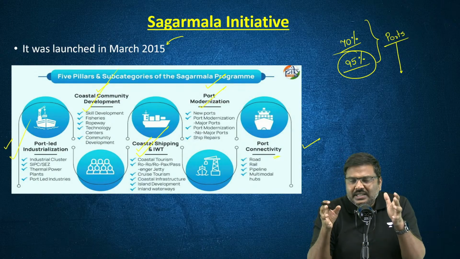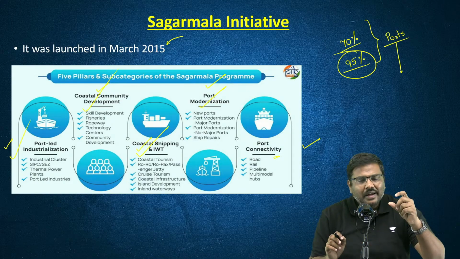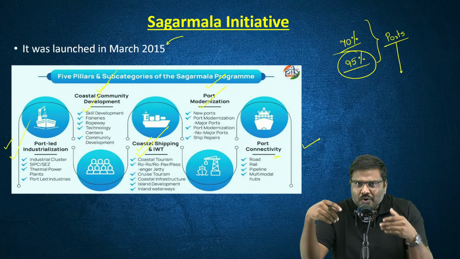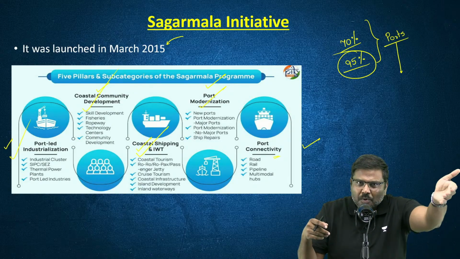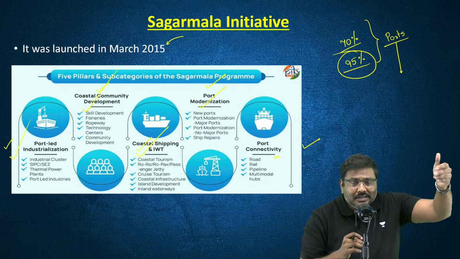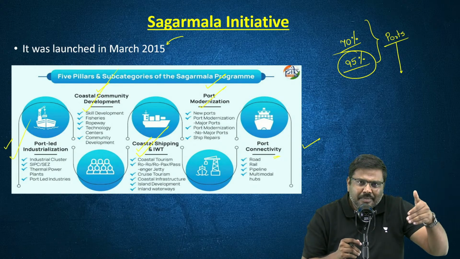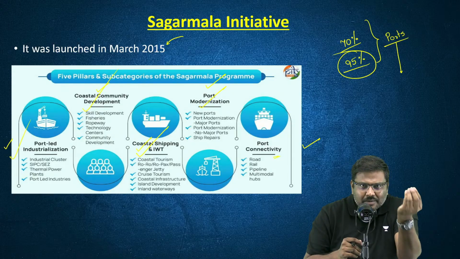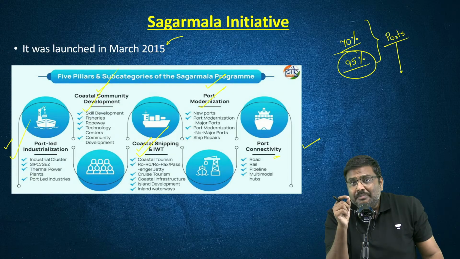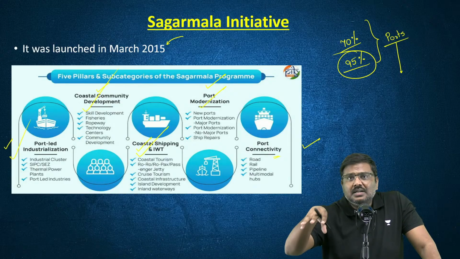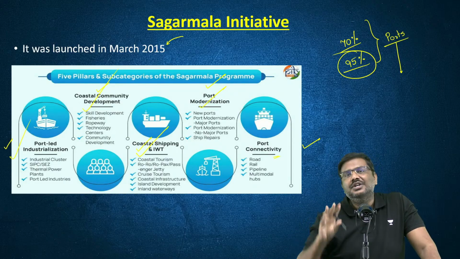Why not promote the development of these industries in the region of ports, so that whatever you have produced, you can easily export to the international market, and the import of raw material, critical inputs, etc., can easily be done if you are present nearby the ports. So, development of industries near the ports. So, these are the five critical pillars of the Sagarmala initiative.